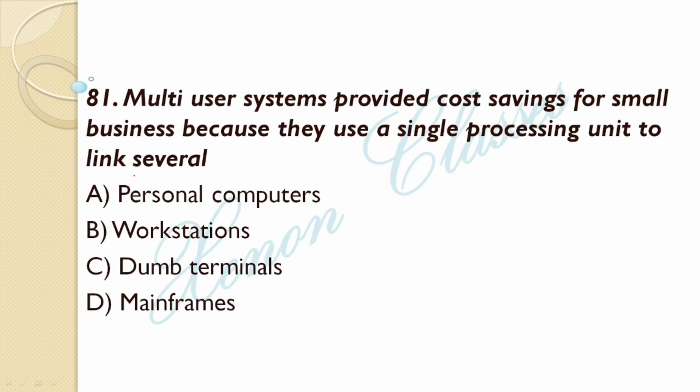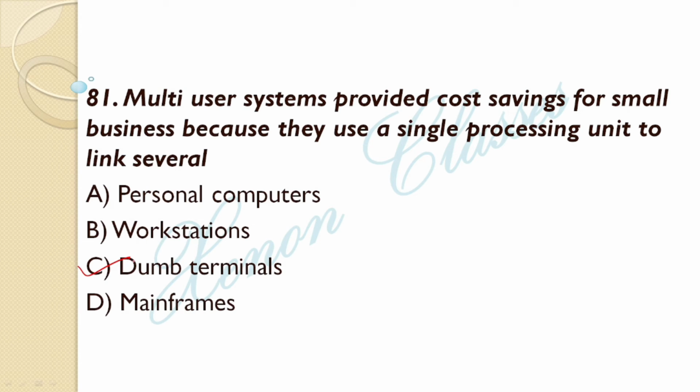Multi-user systems provide cost savings for small businesses because they use a single processing unit to link several terminals. What is the correct answer? The correct answer is dumb terminal.